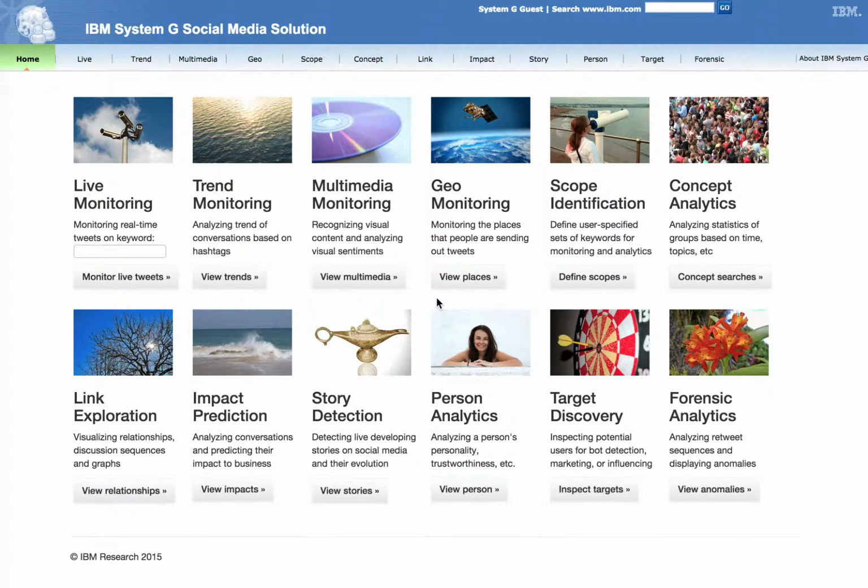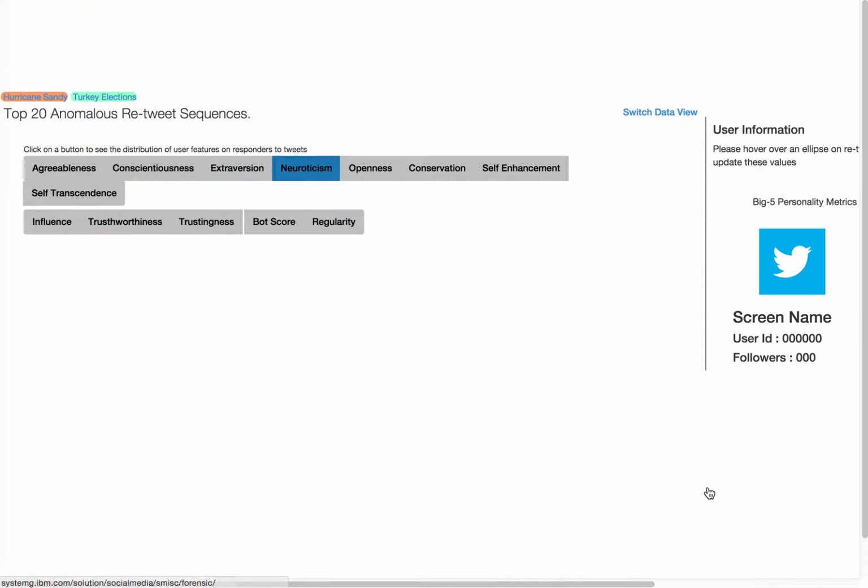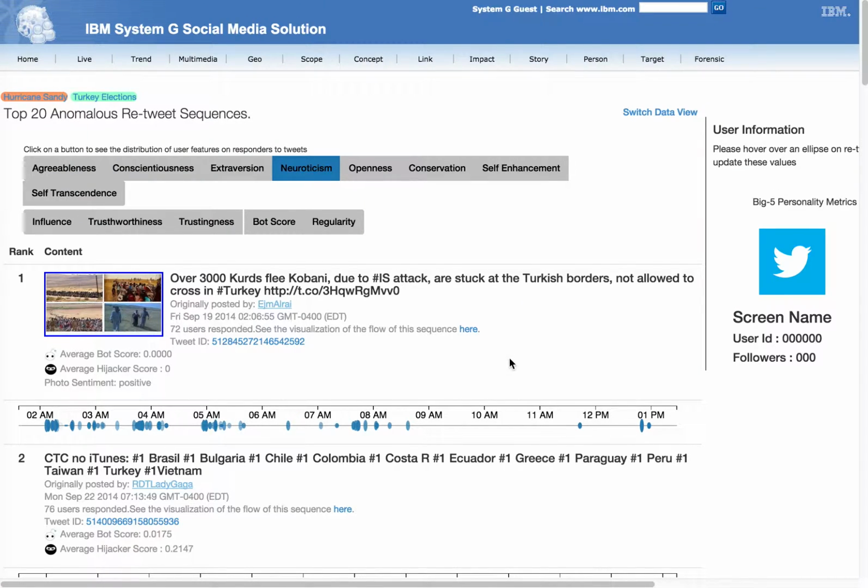Module of today's tutorial, let us examine forensics analytics. This module is an extension of the target discovery module and looks for anomalous tweets, tweeters, and retweet behavior within a particular tweet corpus. We can launch the module by clicking the View Anomalies button. In this view, you see the top 20 anomalous retweet sequences within a Turkey elections corpus.